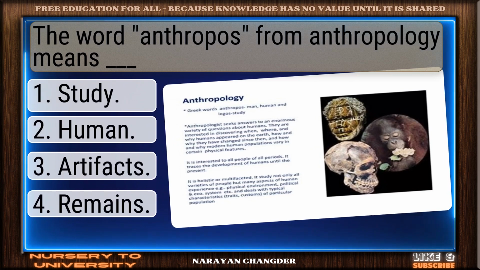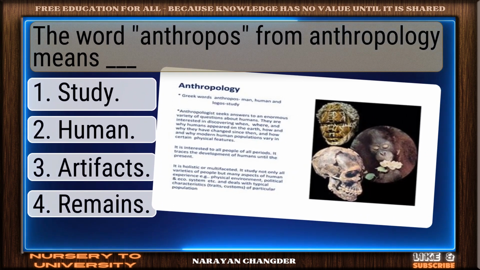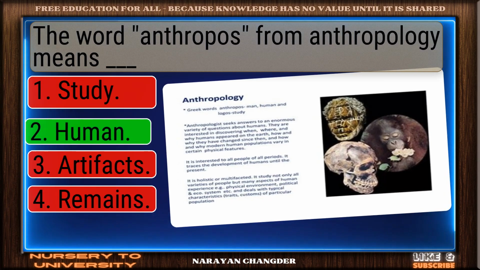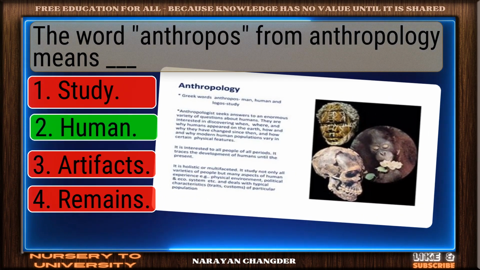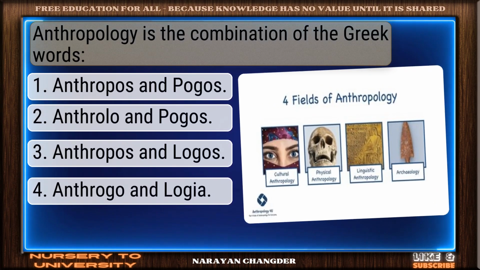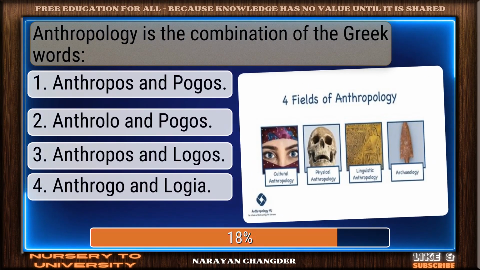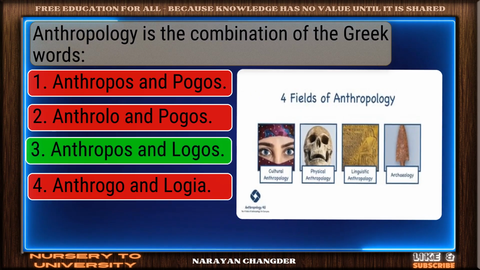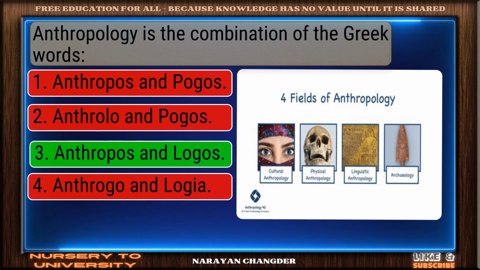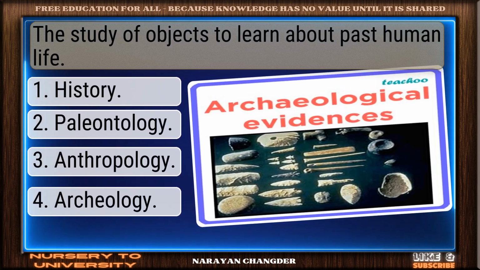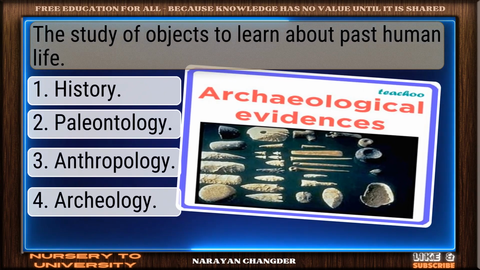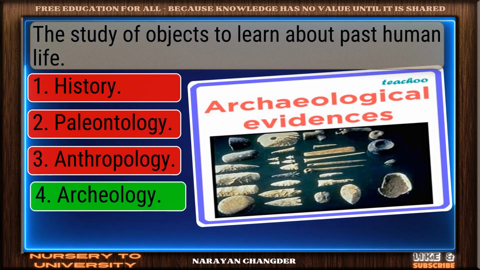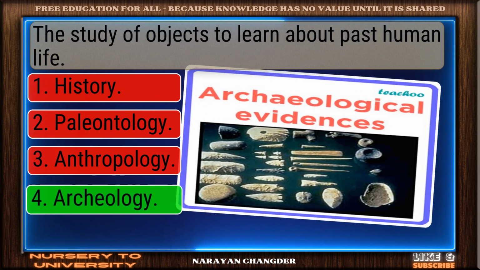The word anthropos from anthropology means dash. Well reasoned. Human is the correct choice. Anthropology is the combination of the Greek words. Excellent. Anthropos and logos is a brilliant choice. The study of objects to learn about past human life. Smart pick. Archaeology is the correct choice.